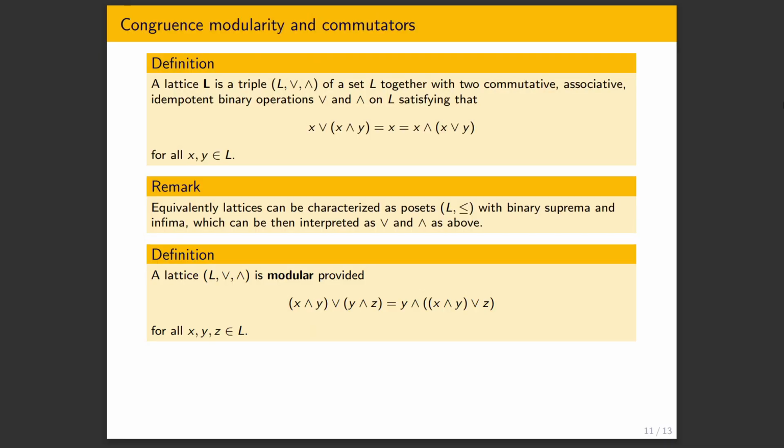So we can require for lattices to be modular. It's a technical condition that is a weakened version of distributivity, because you might note that in the definition of a lattice, in general, it does not follow that infima distribute over suprema or vice versa. So one can characterize when they do. It's very simple. You have these two lattices, and you can say that something is distributive whenever neither of them embeds, or modular whenever only one of them doesn't embed.